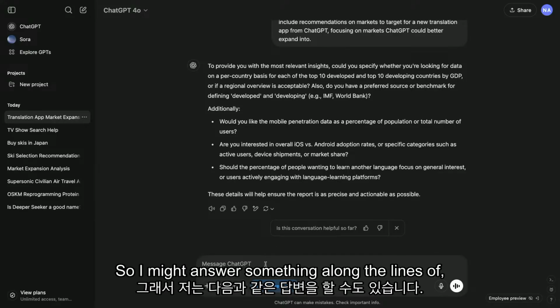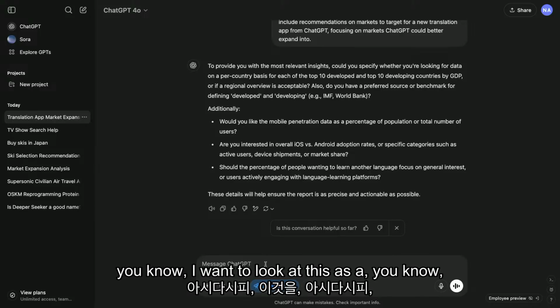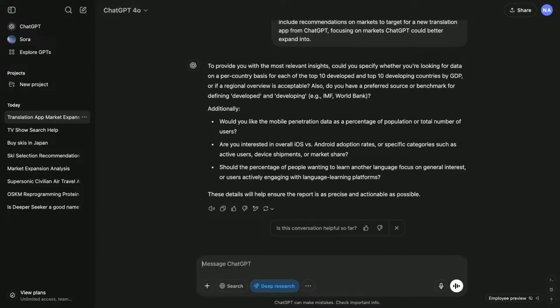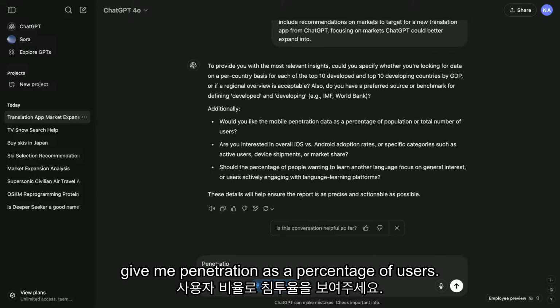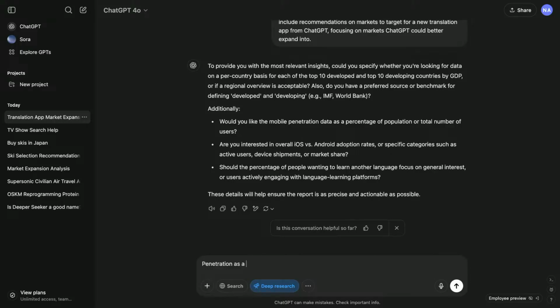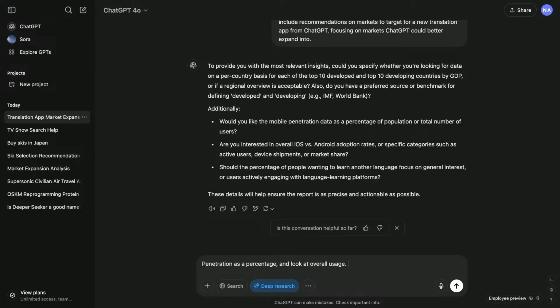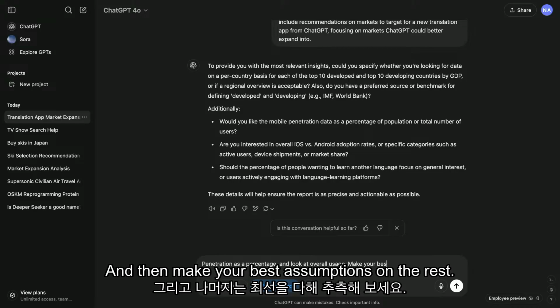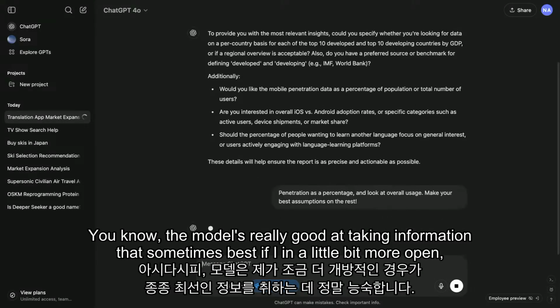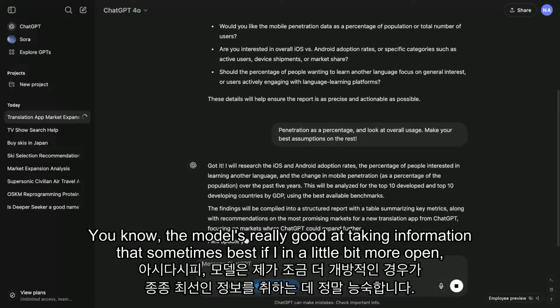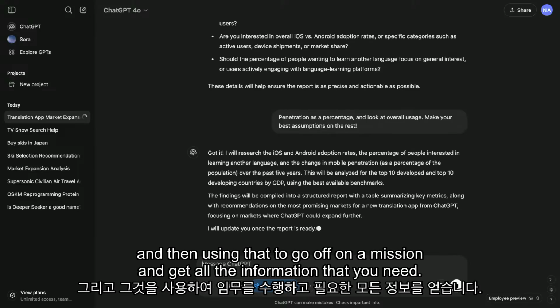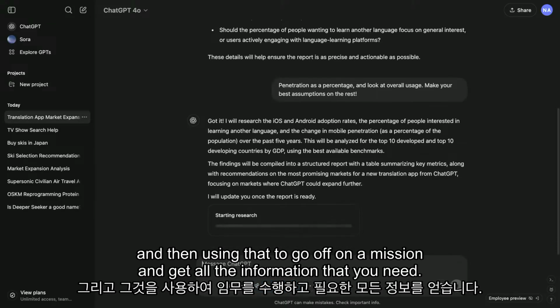So I might answer something along the lines of, give me penetration as a percentage of users and look at overall usage. And then make your best assumptions on the rest. The model is really good at taking information that's sometimes specified and a little bit more open-ended and using that to go off on a mission and get all the information that you need.